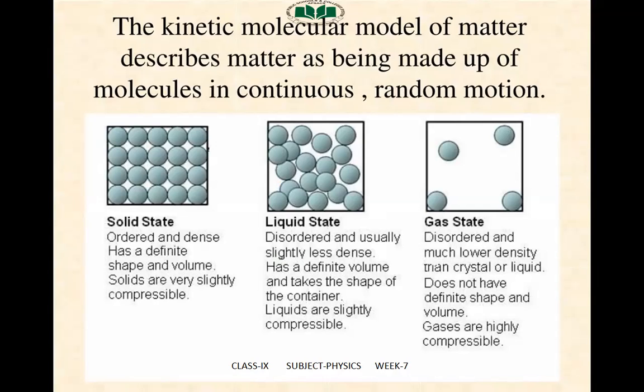Kinetic molecular model of matter describes matter as being made up of molecules in continuous random motion. There are 3 points. Number 1, matter is made up of small particles called molecules. Number 2, the molecules remain in continuous motion. Number 3, molecules attract each other. On the next slides, we will discuss one by one: solid, liquid, and gas.